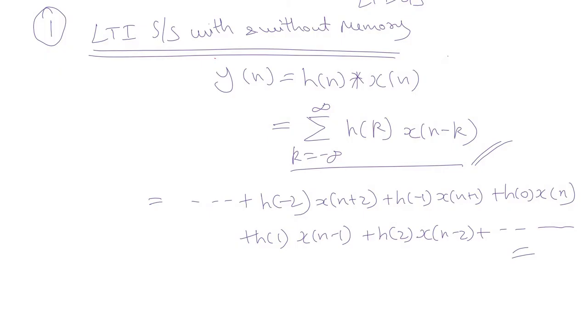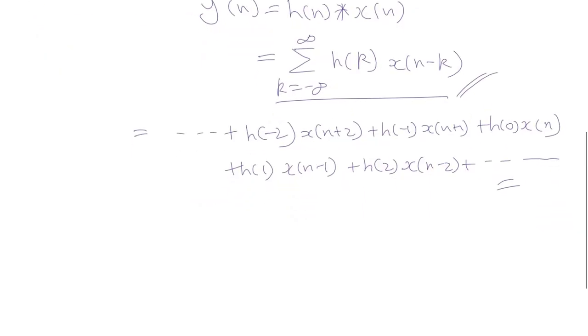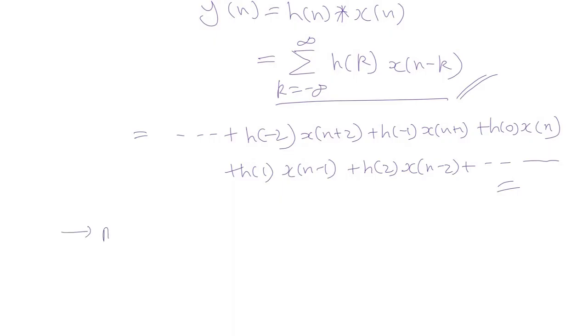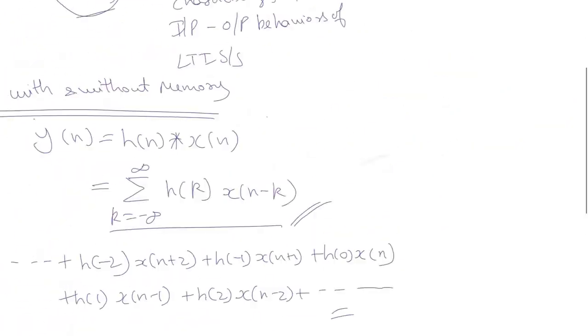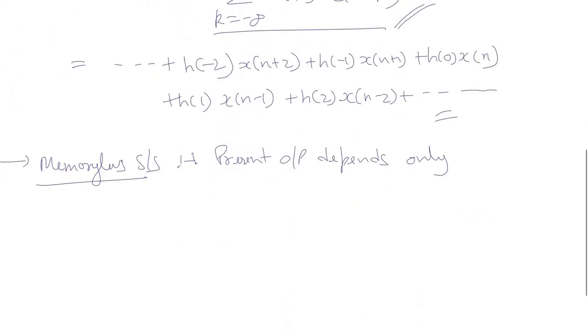Now we know the standard expression of a memoryless system: the present output depends only on the present input.